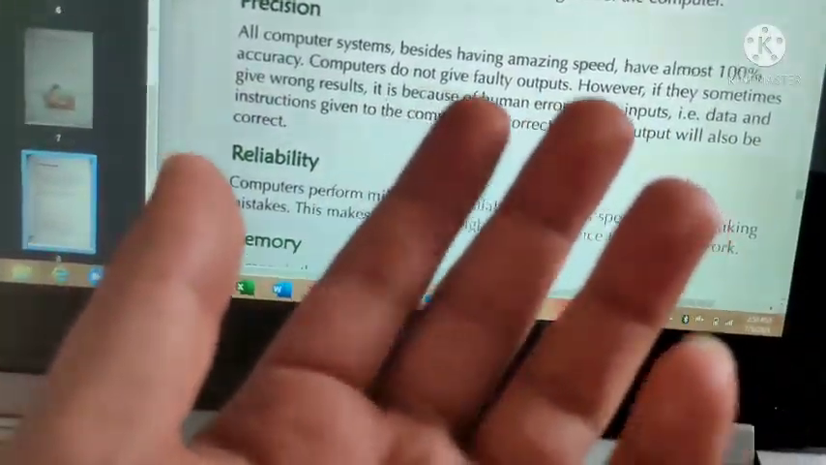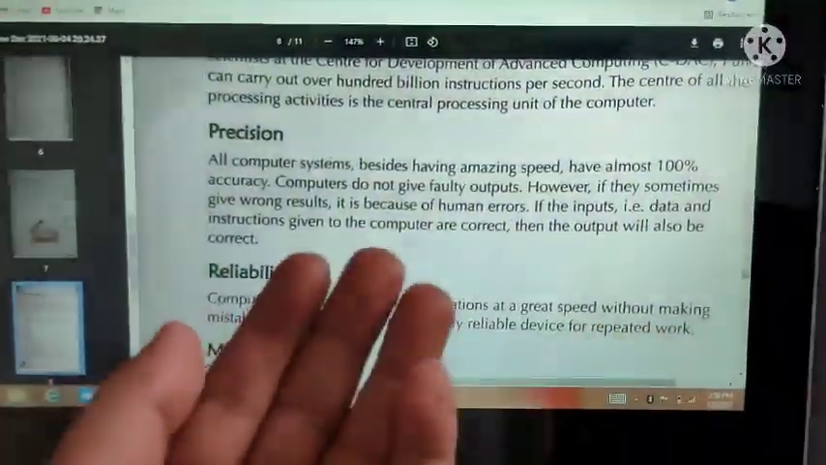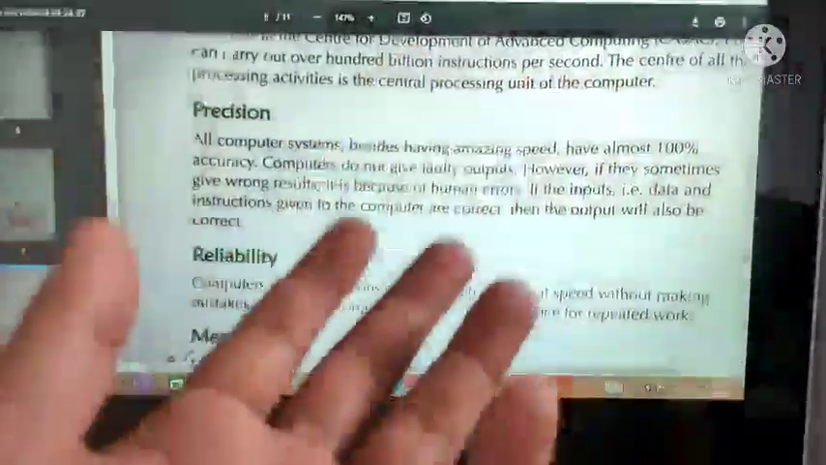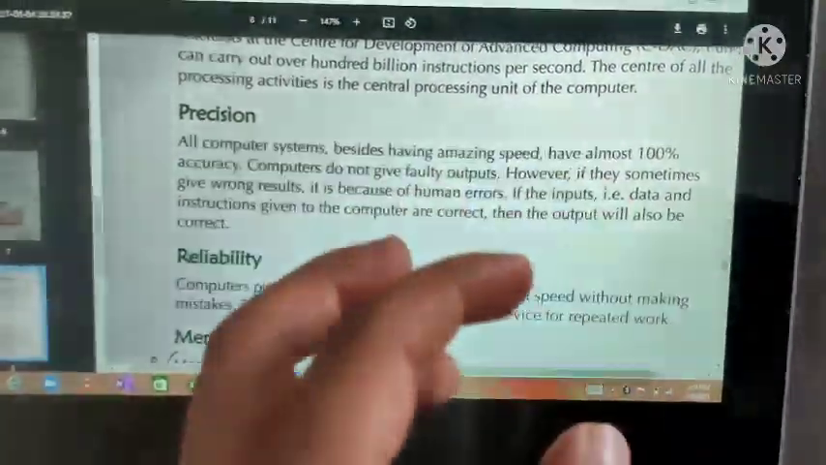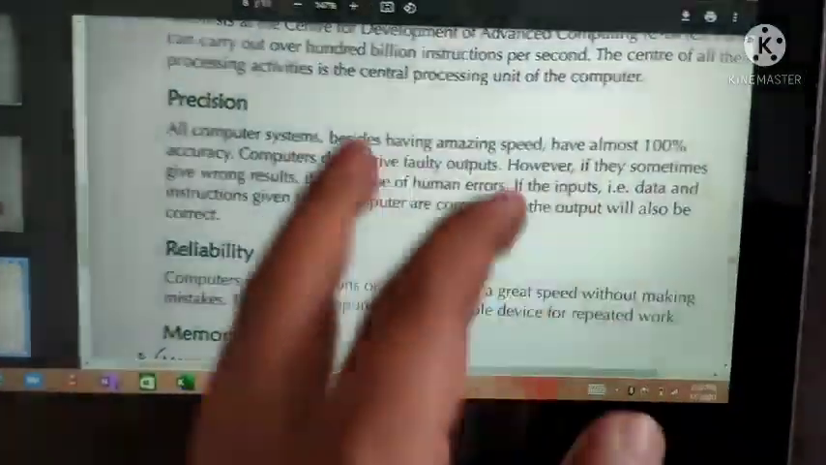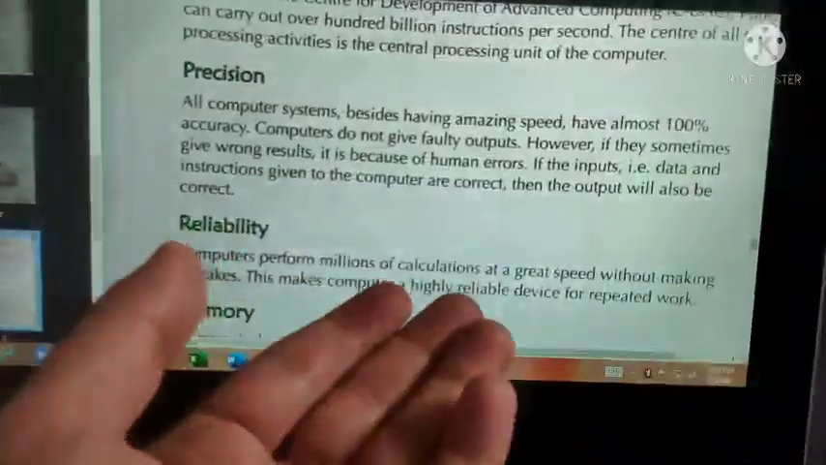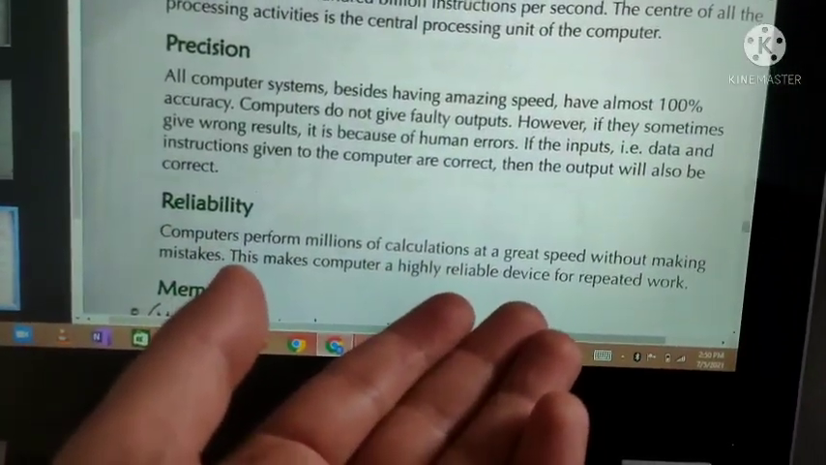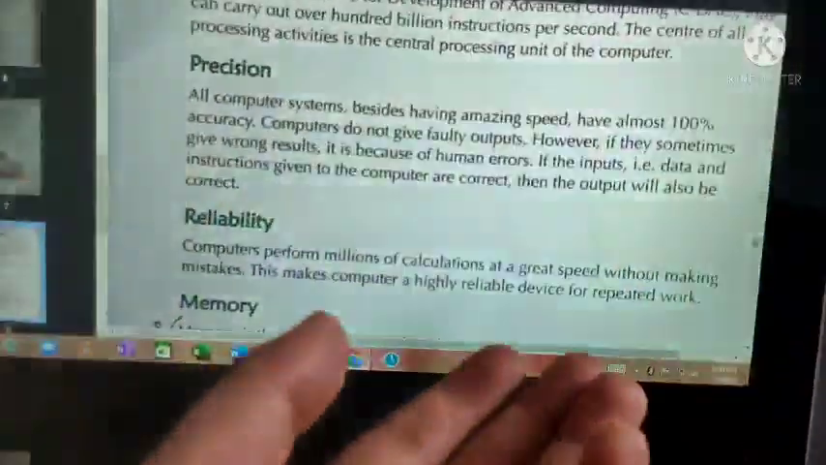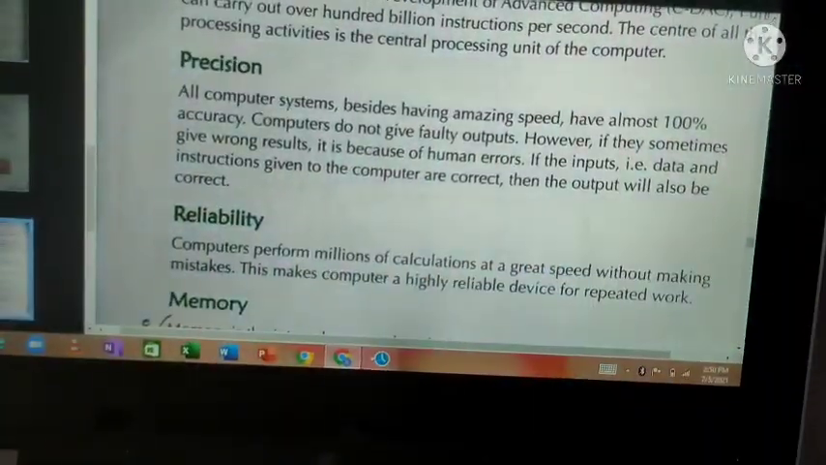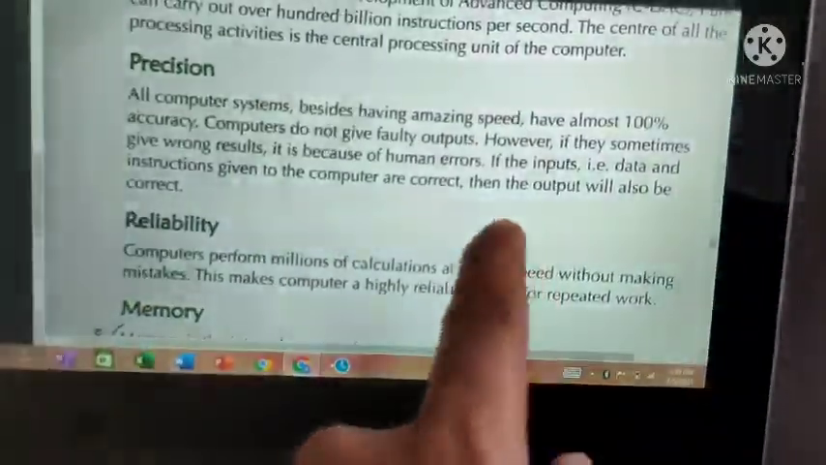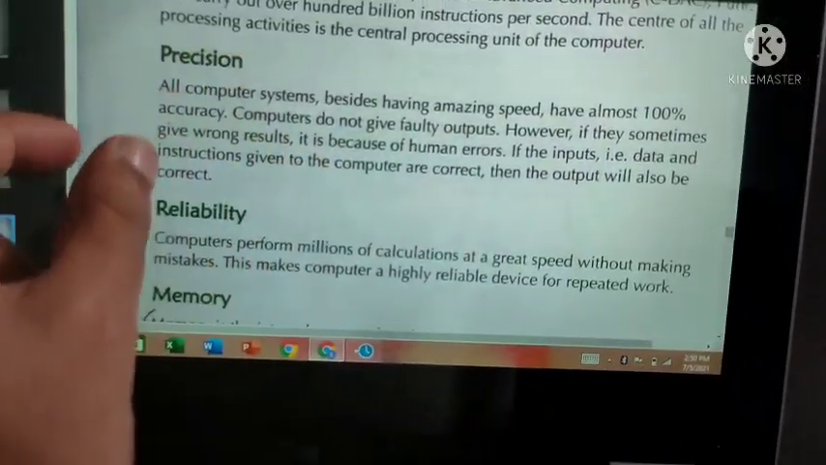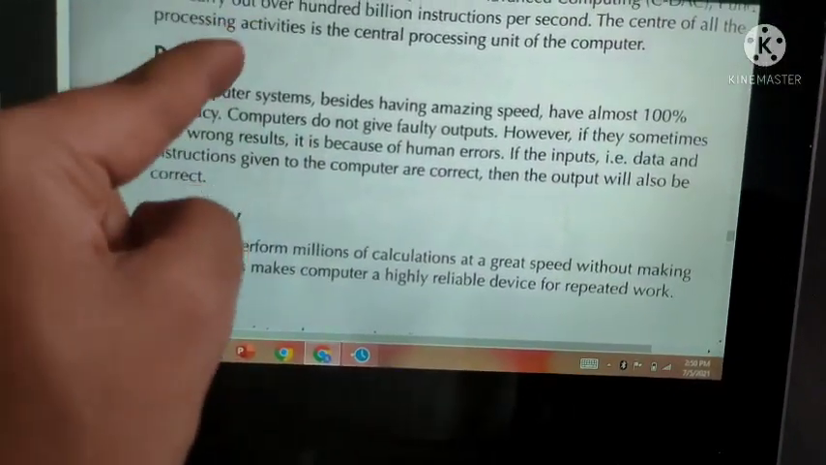If, for example, you do some calculation and the derived answer from the computer is wrong, it is 100% that the computer did not make any mistake. You or we might have given some wrong input, so we got the wrong answer. The computer will not give the wrong answer. It will give an accurate answer, which is also known as precision.